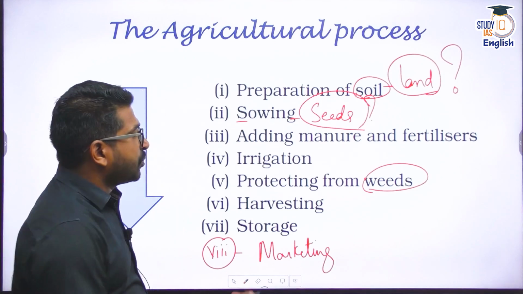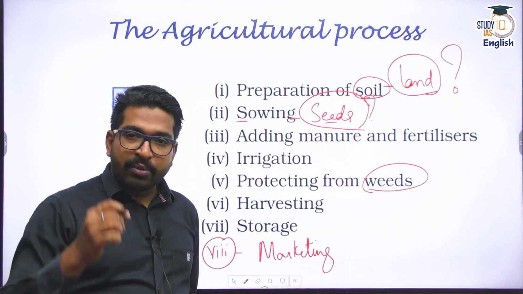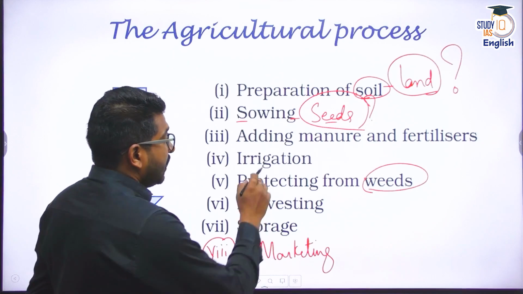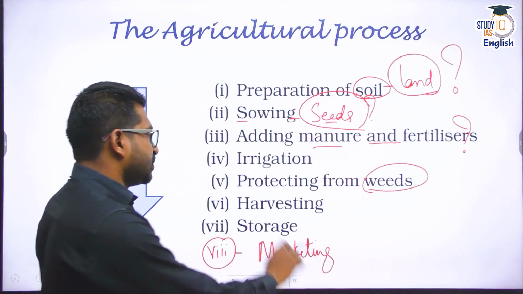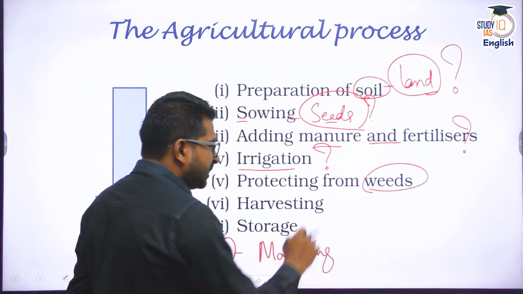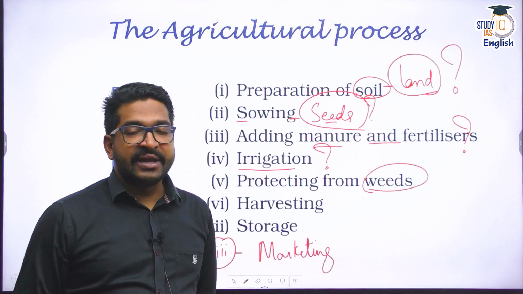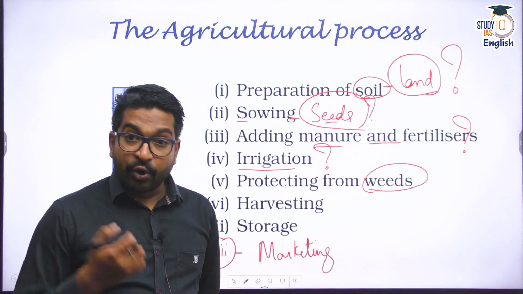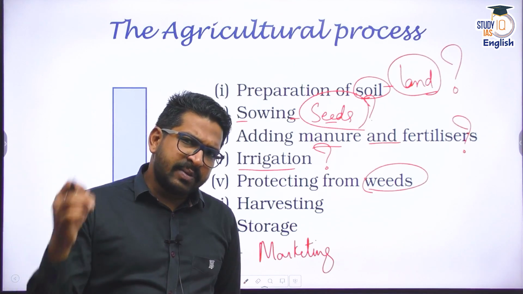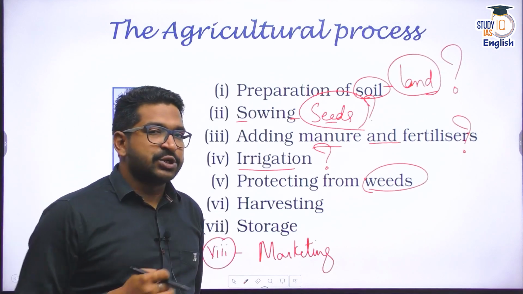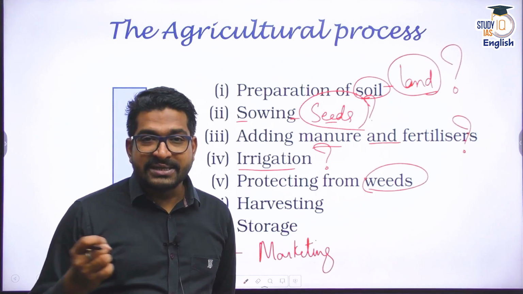So you need to understand what the problems with seeds are. Are farmers getting proper seeds? Do farmers have credit or money to buy these seeds? Then, adding manure or fertilizers. What is the problem with the fertilizer sector in India? Irrigation. Do we have irrigation facilities in an equitable way across our country? How can we increase the efficiency of water usage? Go for sprinkler irrigation, go for drip irrigation. Now, do farmers have the capacity to move towards drip irrigation, or do I have to provide some specific scheme to spread drip irrigation in my country? These are the kind of ideas that you need.